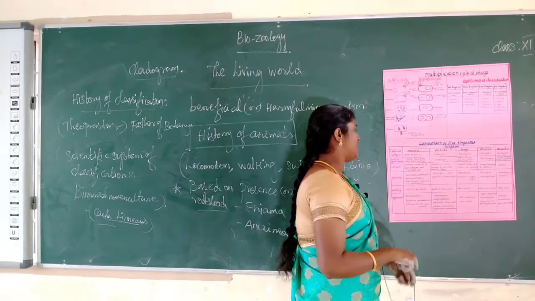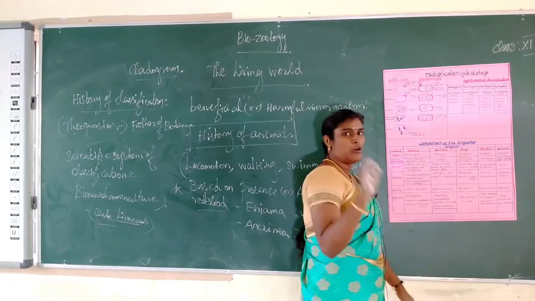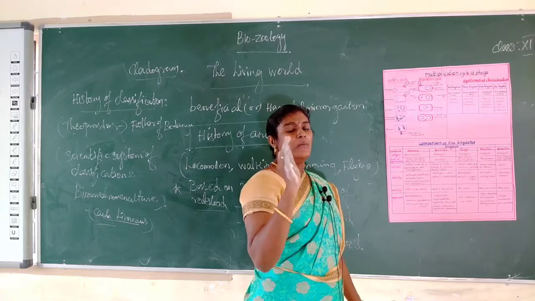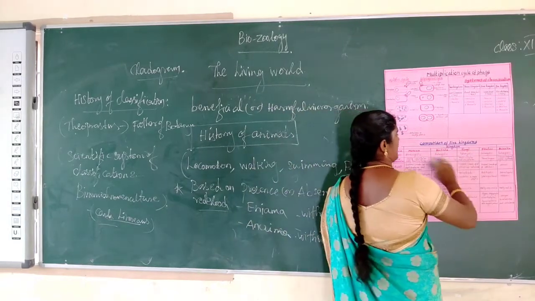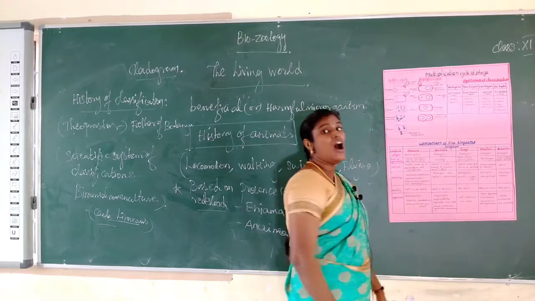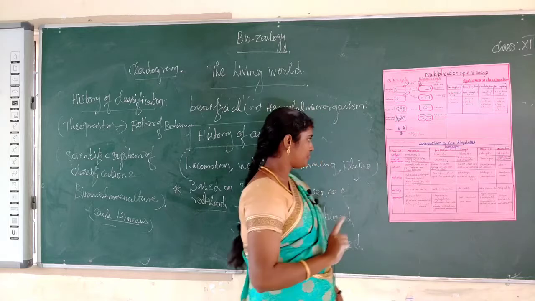Okay, next what is Monera kingdom? It is a mostly unicellular kingdom. Next, 5 kingdom classification includes Monera, Protista, Fungi, Plantae and Animalia. The 5 kingdom classification was proposed by August Whittaker in the year 1969.